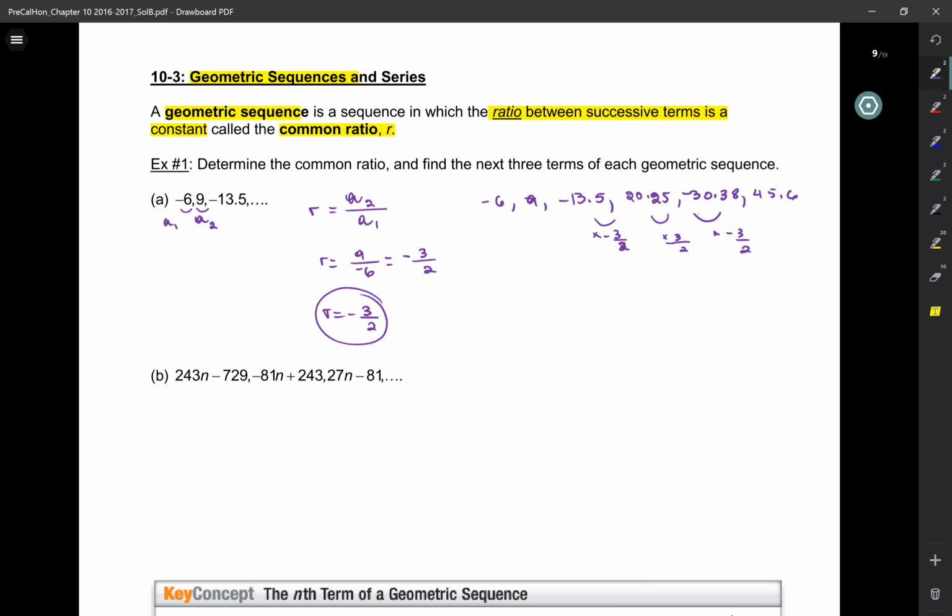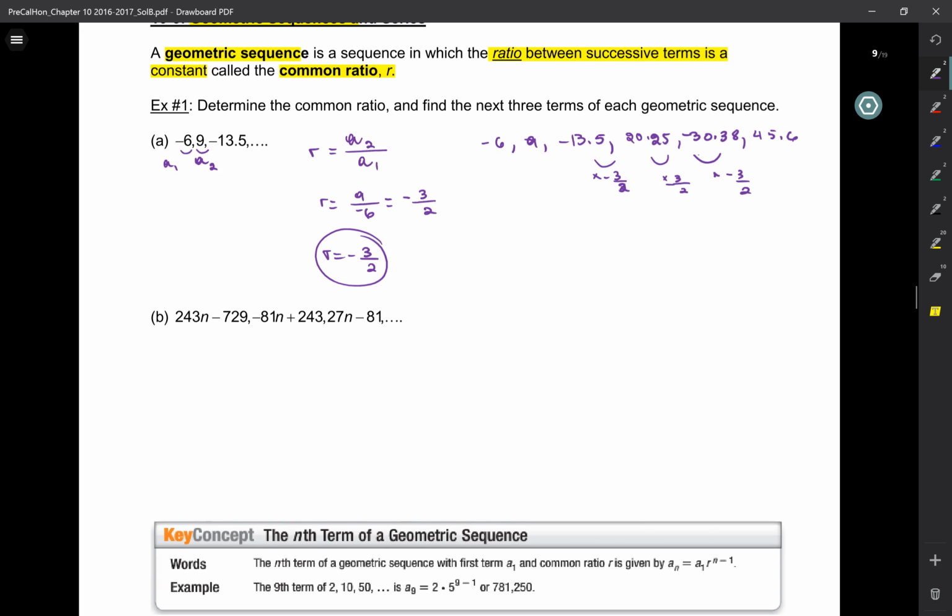If it's a geometric sequence, there is always going to be a common ratio. That's what a geometric sequence is. Okay? All right. So now let's do one here. Let's find the common ratio for this one. So this is A2 and that's A1.